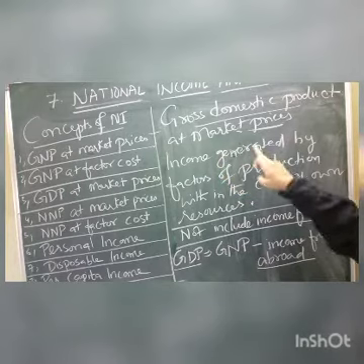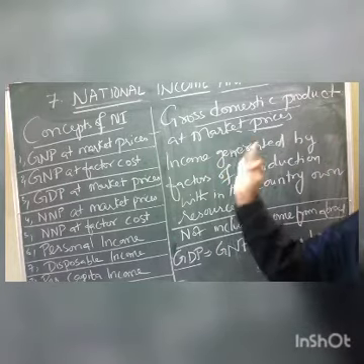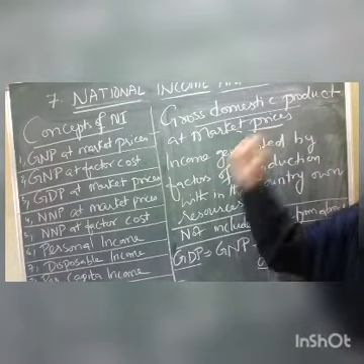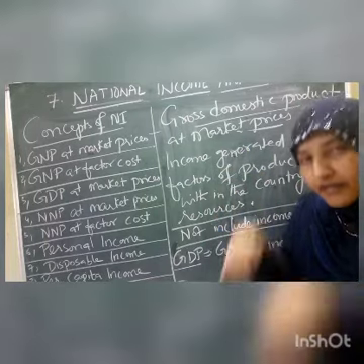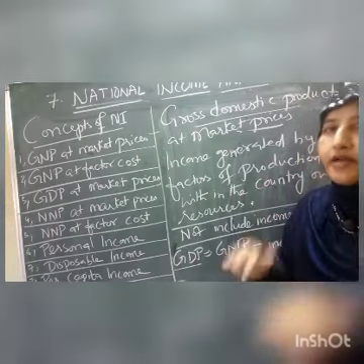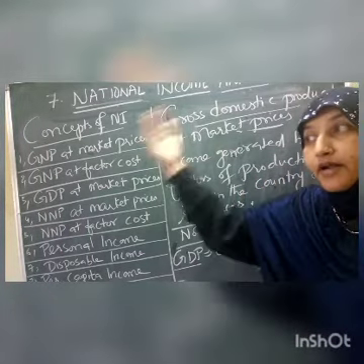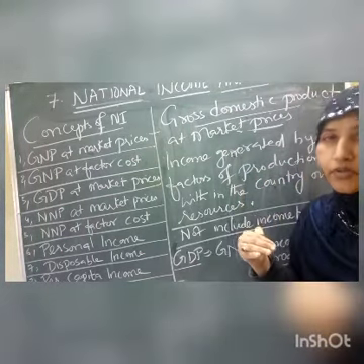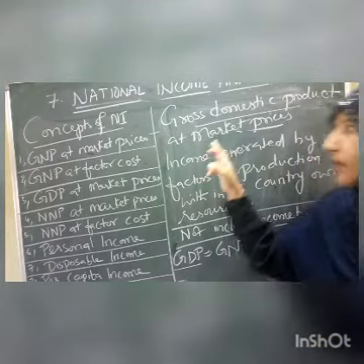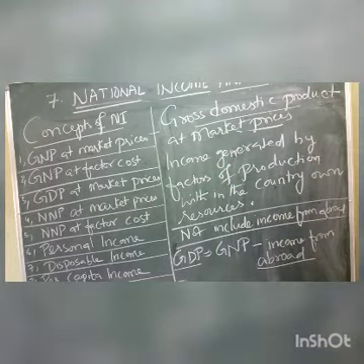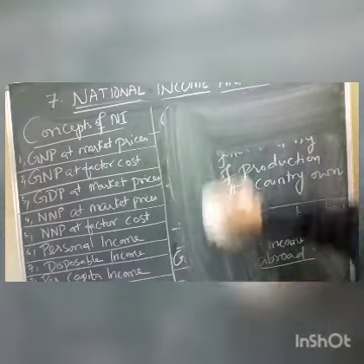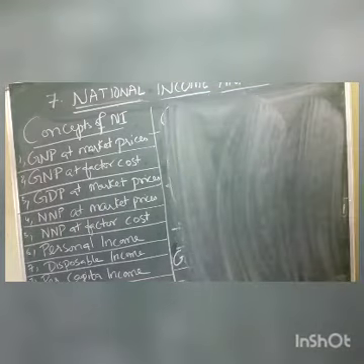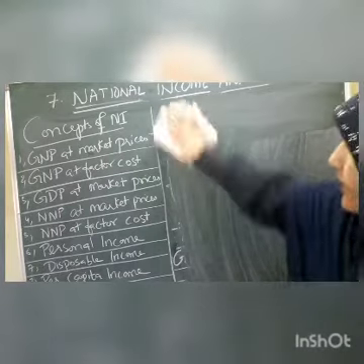So the income that is generated by land, labor, capital, organization in a country, that income generated within the country, children, that we are taking. We are not taking the income that we are receiving from other countries of the world. That is called GDP at market prices. After the GDP at market prices, children, the next one is NNP.